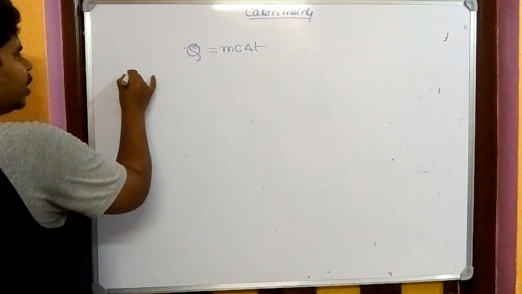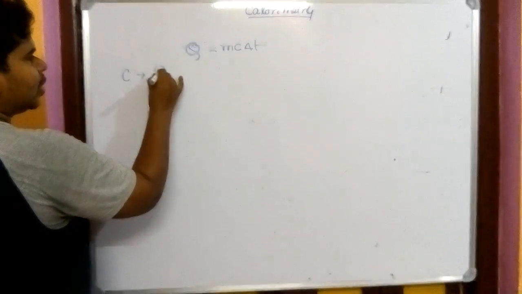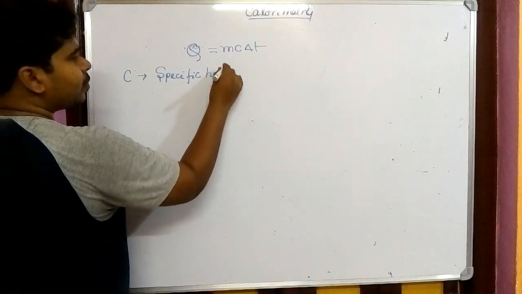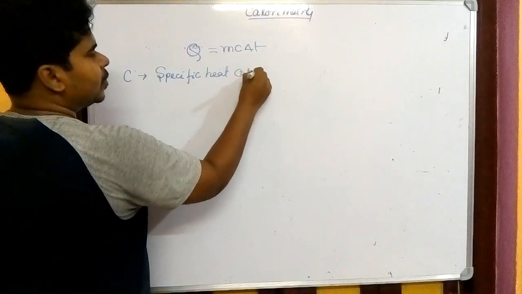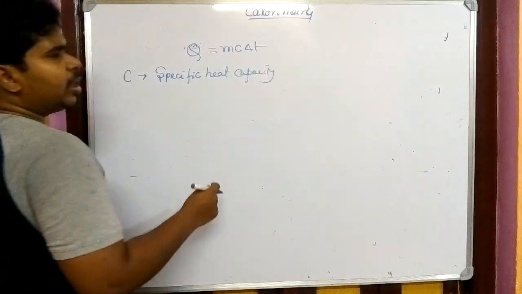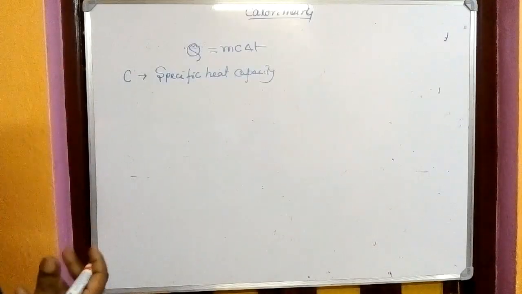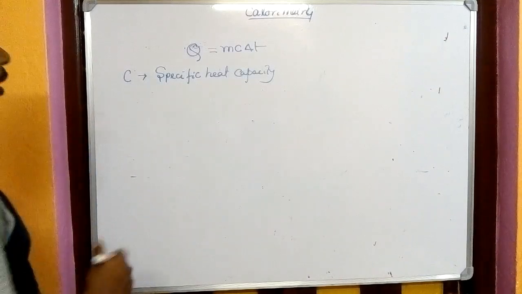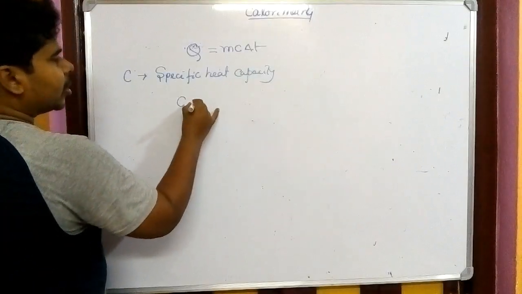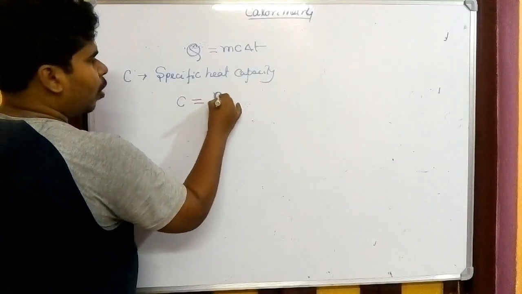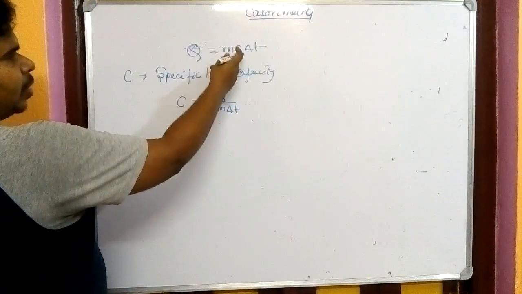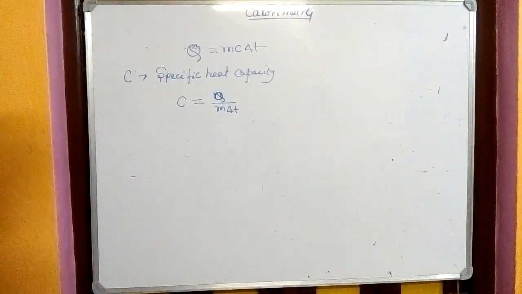So from here we have to discuss specific heat capacity, C. I have already told you it depends on the internal property of a substance, the formation of the body, the molecular structure of the body. C can be measured by taking the ratio of Q by m del T. You see, C equals Q by m del T.